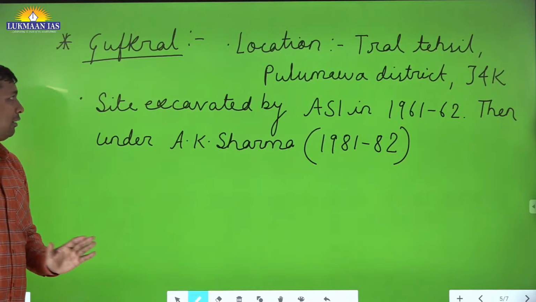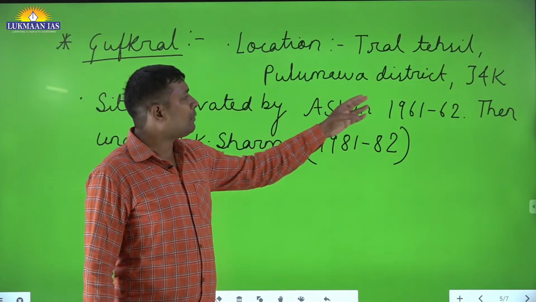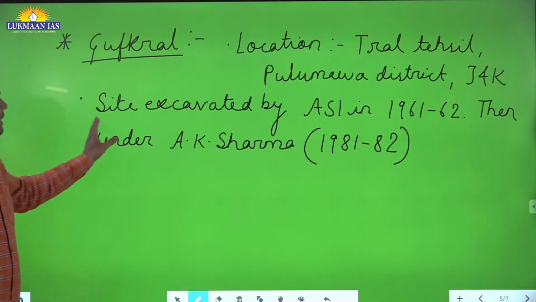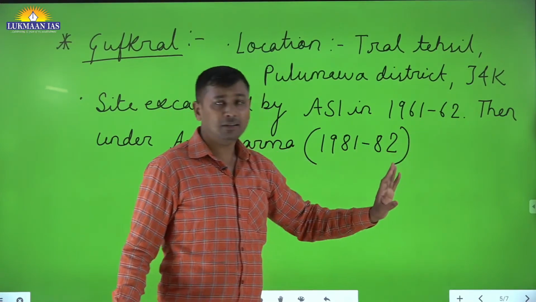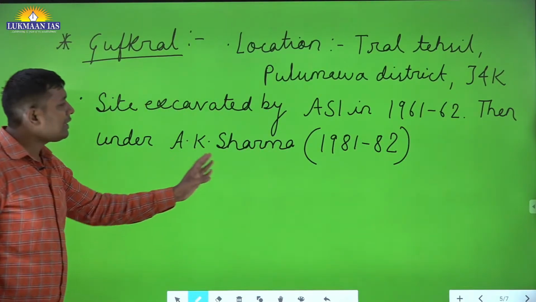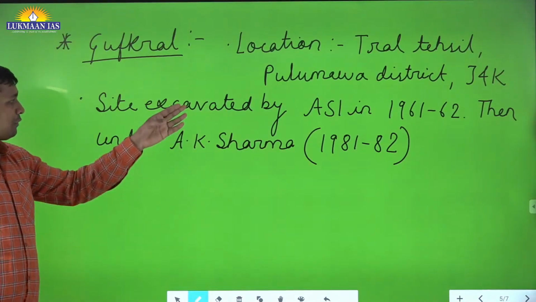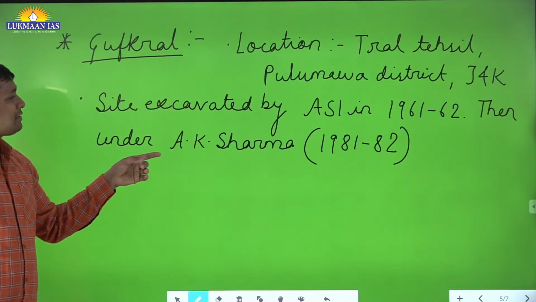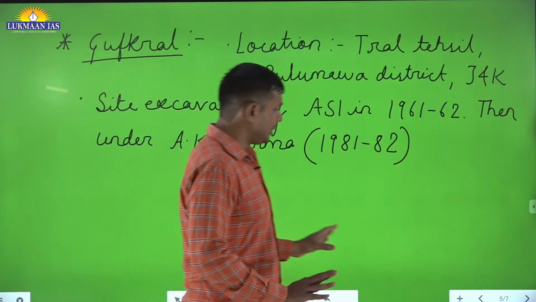Now Gufkral: location in the Tral Tehsil in the Pulwama district of Jammu and Kashmir UT. This site was excavated by ASI first in the year 1961 and then under A.K. Sharma in the year 1981 and 82. So first it was done in 61 and 62 by ASI and by A.K. Sharma in 1981 and 82. This is the general information.